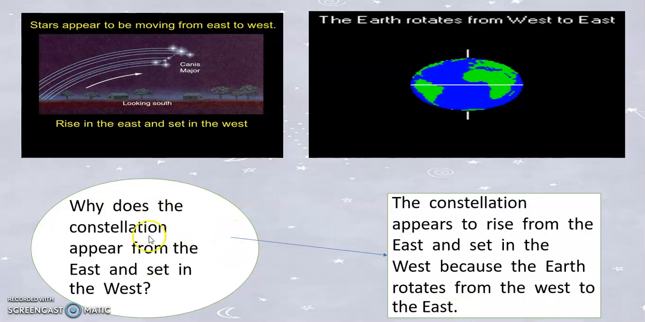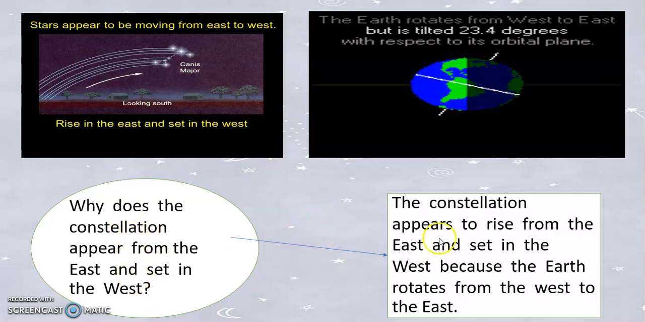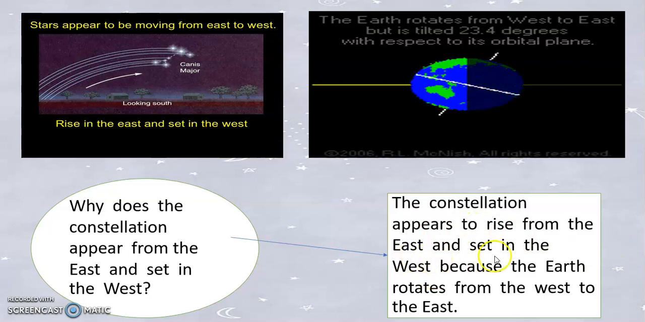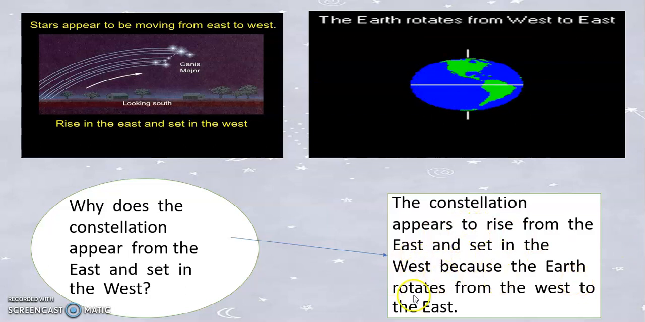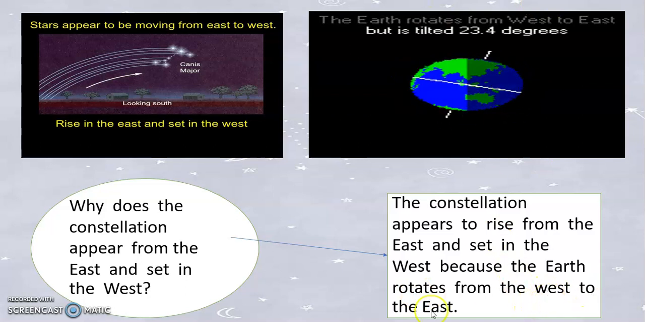Why does a constellation appear to rise from the east and set in the west? A constellation is a group of stars. It appears to rise from the east and set in the west because the Earth rotates from the west to the east.